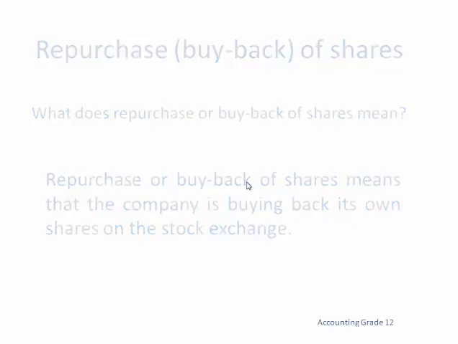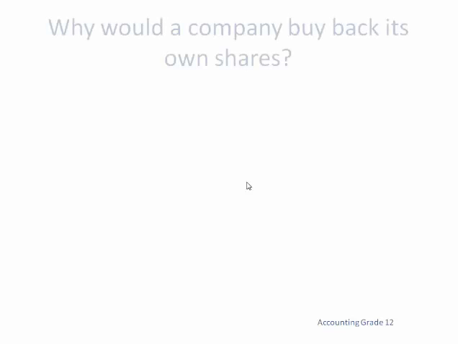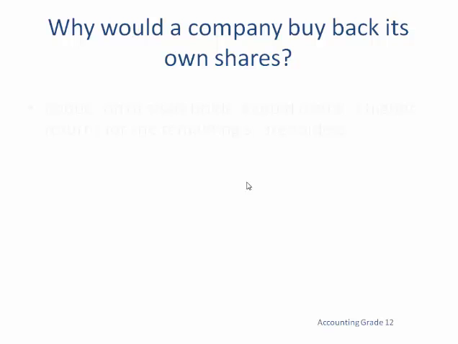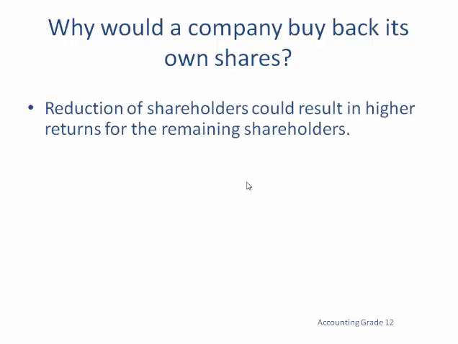Now let's analyze some of the reasons why a company would buy back its own shares. Number one, the reduction of shareholders could result in higher returns for the remaining shareholders. Take a look at this.